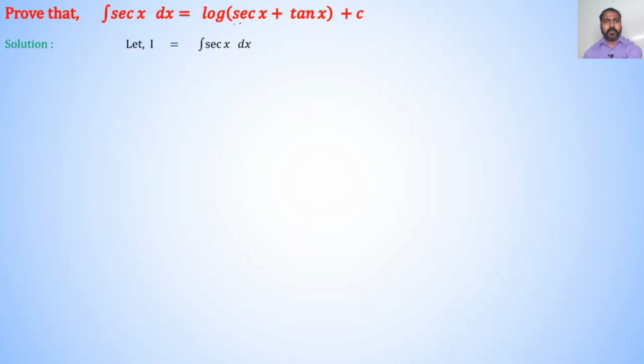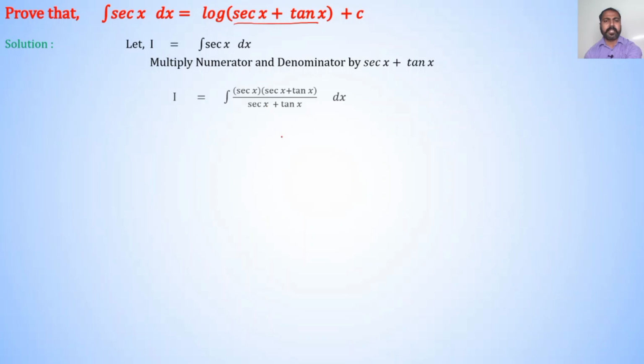Here we multiplied numerator and denominator by sec x plus tan x for finding the integration of sec x dx. Multiplying numerator and denominator by sec x plus tan x, therefore, I is equal to integration of sec x into bracket sec x plus tan x divided by sec x plus tan x dx.